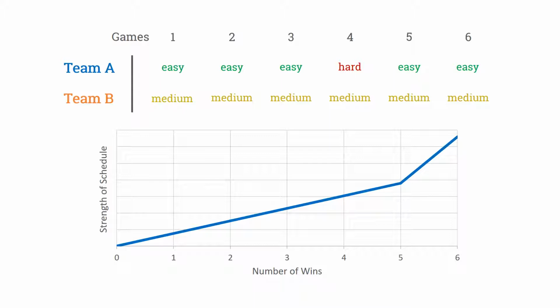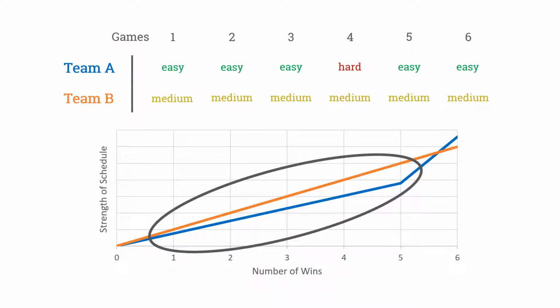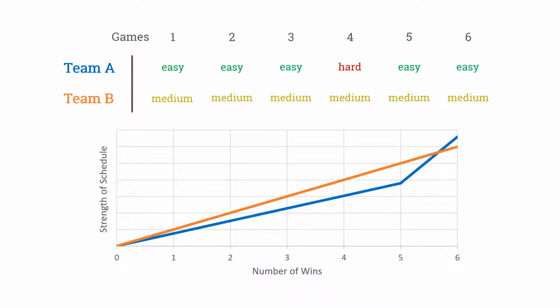Team B's strength of schedule rises a little faster because most of their games are against tougher opponents than Team A's, but then they don't have that spike in difficulty to win all 6 games. Now we have a measurable idea that Team A's schedule is stronger for 6 wins, and Team B's schedule is stronger for 1 to 5 wins. Knowing that, we can see why we might find very different strength of schedule ratings if we look at a few different sources. But unfortunately, pretty much nobody reports whether the strength of schedule they publish is for a team to win all of their games or 3/4 or some other combination.